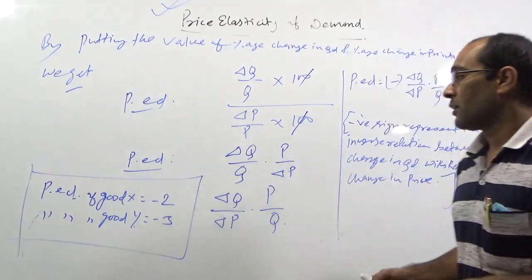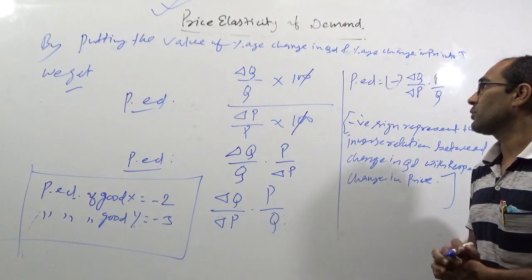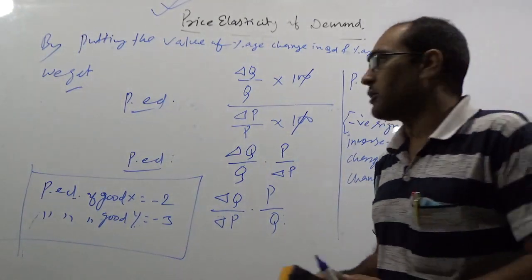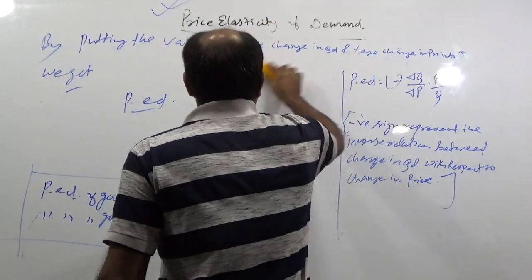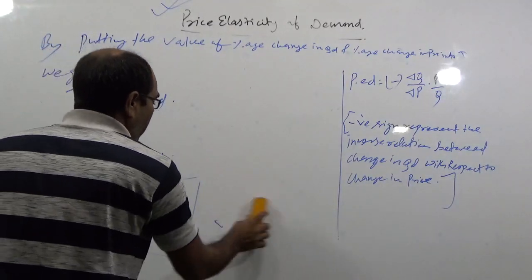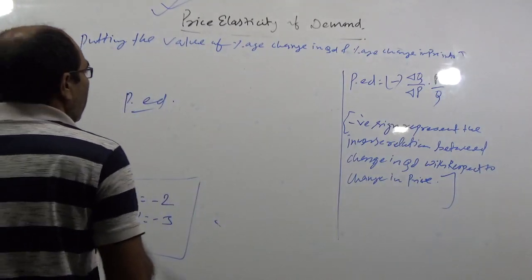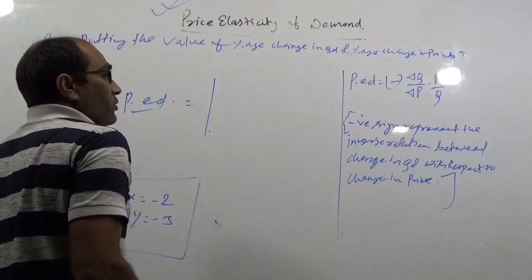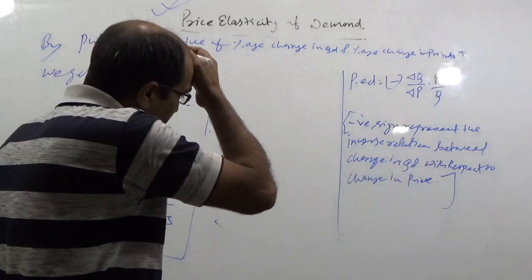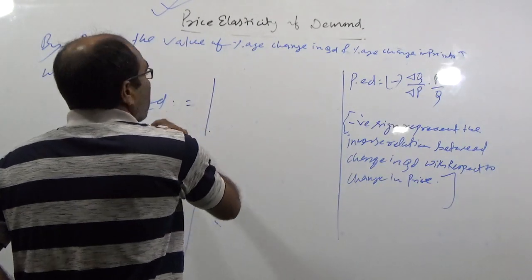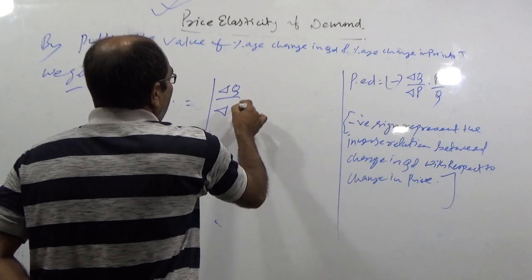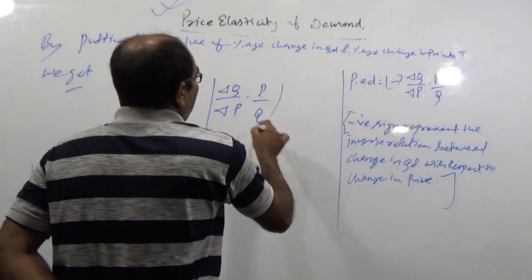So first, there are two possibilities you have. One possibility is to use the negative sign. Another possibility, what the classical economists did with elasticity, is the second alternative: use the two vertical bars to represent the formula delta Q upon delta P into P upon Q.